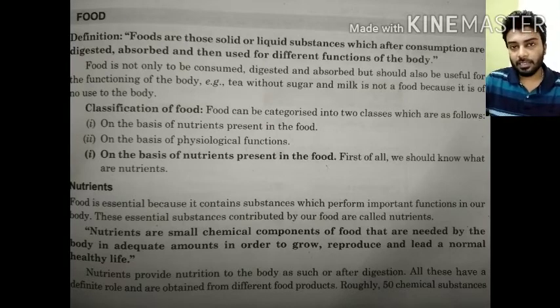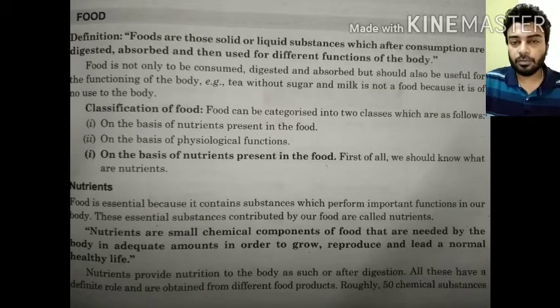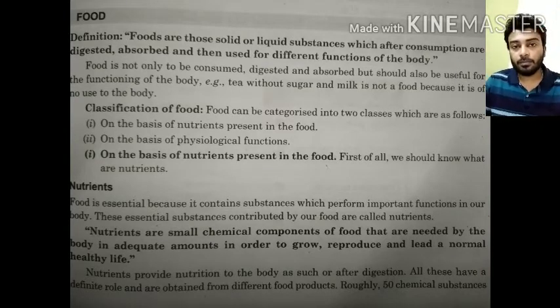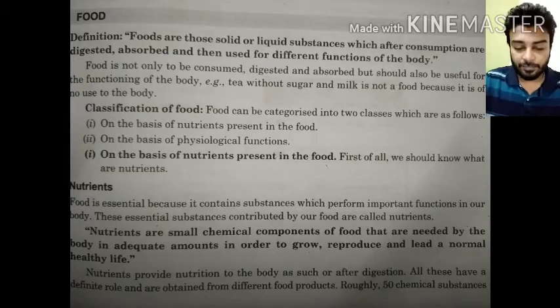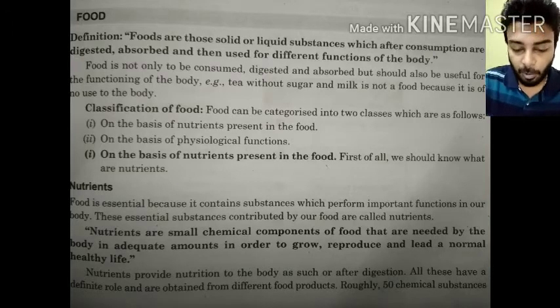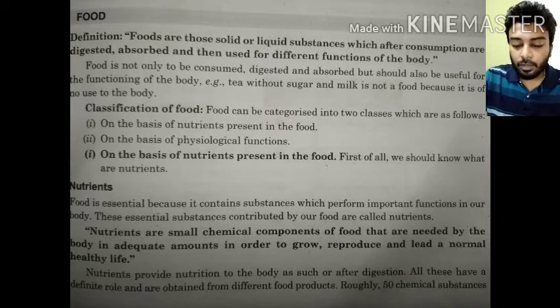So what do you mean by this? First of all, whatever we eat is our food. When we eat those foods, first of all it is digested, and after digestion is completed, the nutrients present in the food are absorbed by our body, utilized, and then the waste is excreted. This is what the basic definition of food tells us. Food is not only to be consumed, digested or absorbed, but should also be useful for the functioning of the body. Example, tea without sugar and milk is not a food because it is of no use to the body.